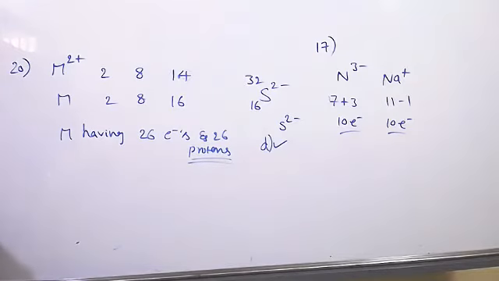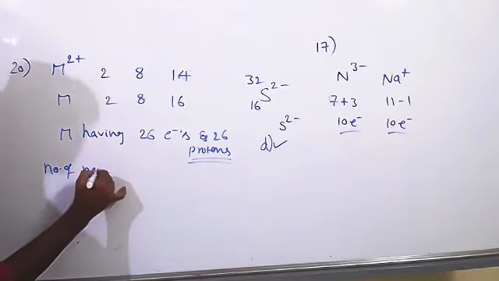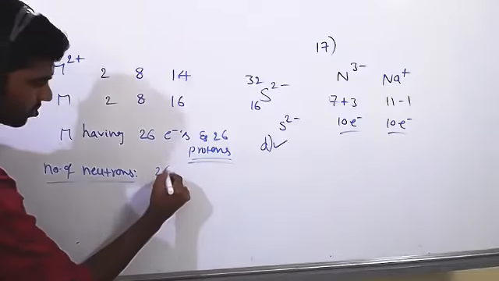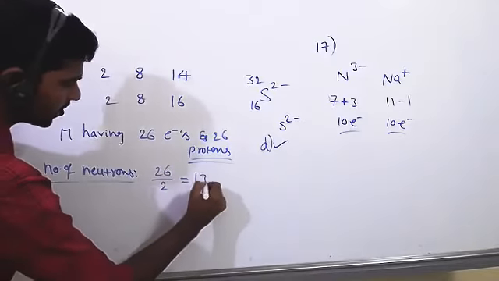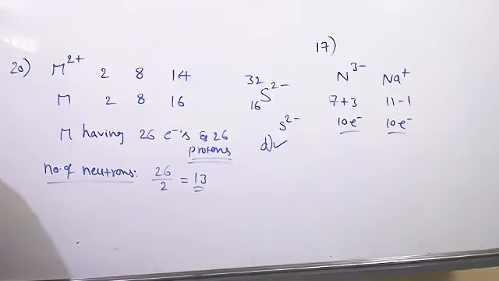Then what is its number of neutrons? Just wait, don't write.